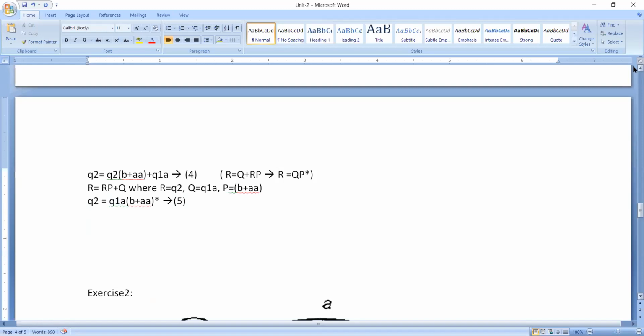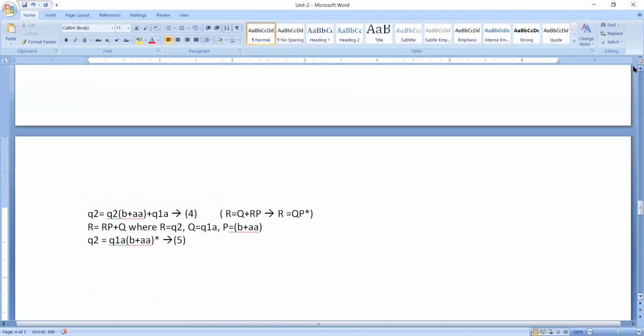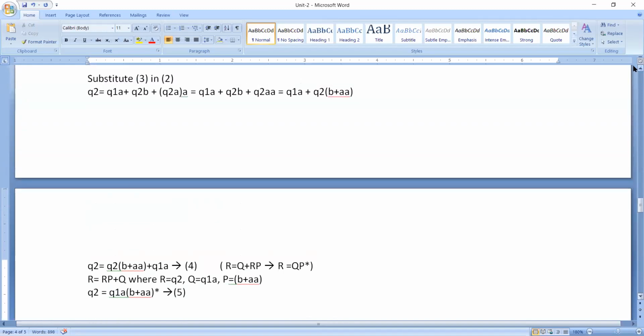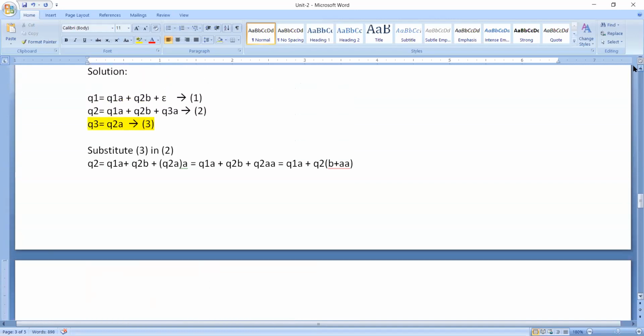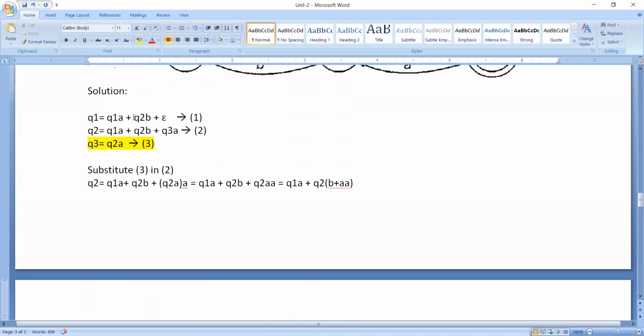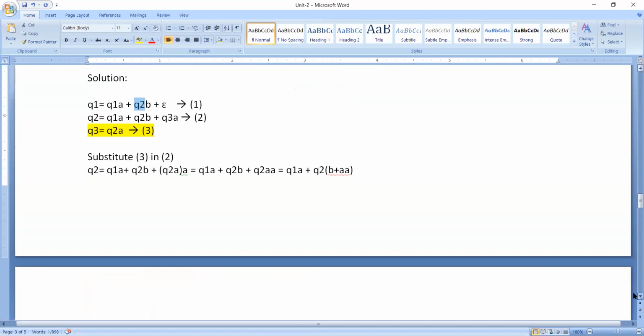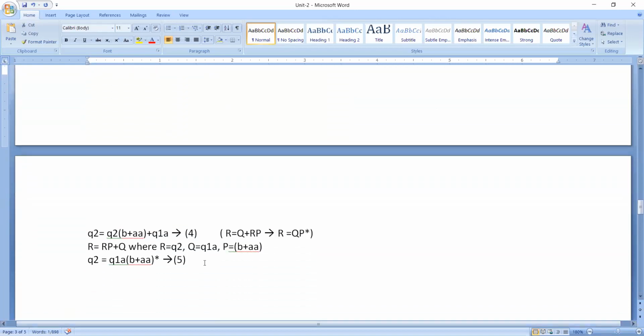Is it possible for me to substitute this value of Q2 in Q1 so that I can get the value of Q1? Yes, inside this Q2, I am going to substitute this equation 5. Now substitute equation 5 in 1.